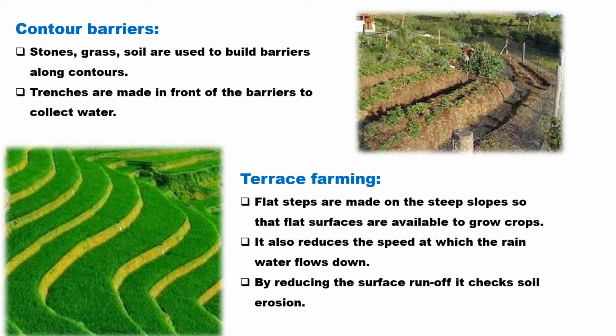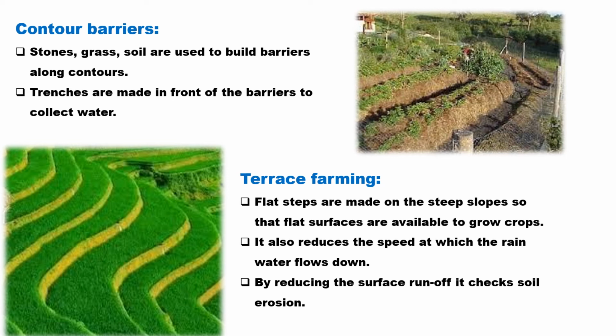The first and foremost is afforestation. Afforestation can be the best idea. It means planting of trees on wasteland, and this helps in prevention of loss of the topsoil. So afforestation can be one of the best methods for the conservation of soil. And the next can be contour barriers.